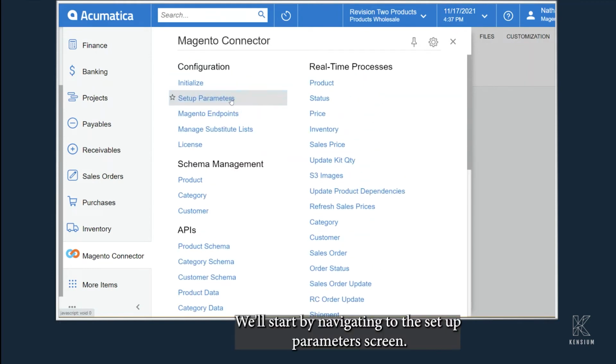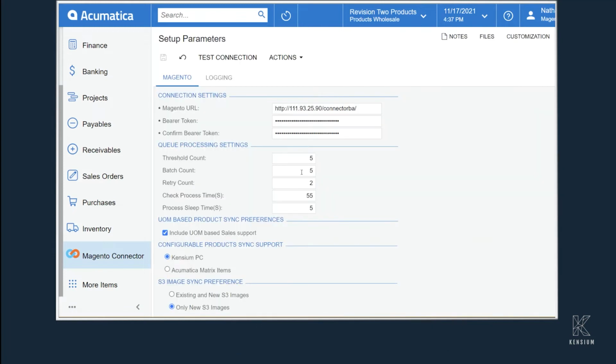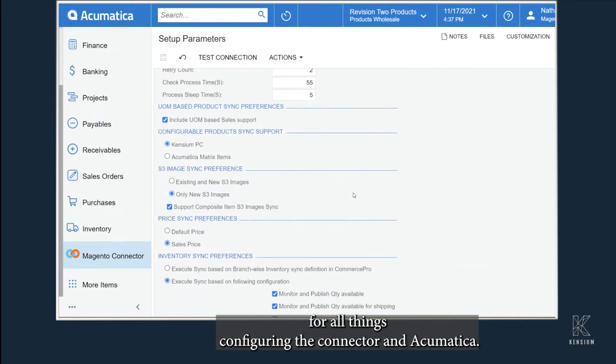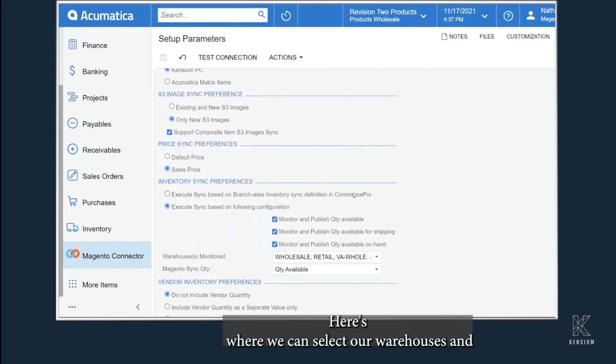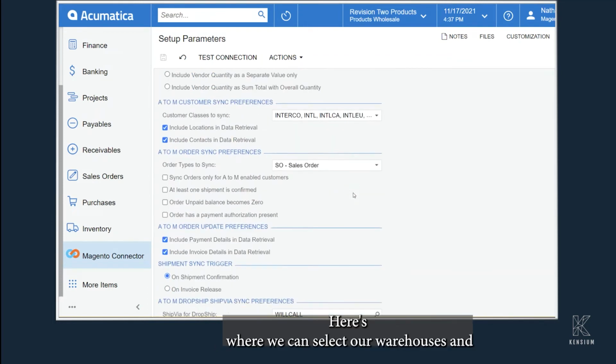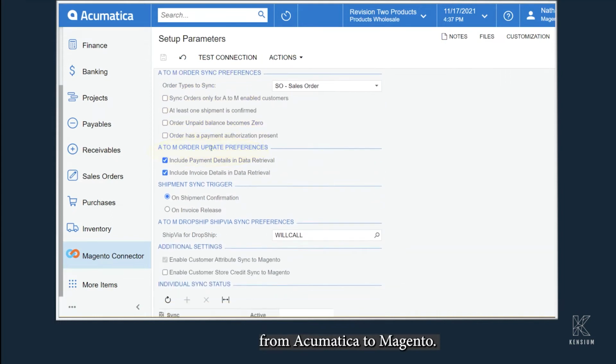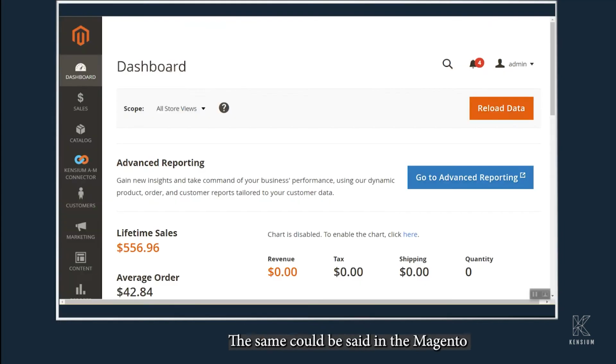We'll start by navigating to the Setup Parameters screen. Here's going to be your main hub for all things configuring the connector in Acumatica. Here's where we can select our warehouses and handle any customer sync preferences and order sync preferences from Acumatica to Magento. The same can be said in the Magento dashboard.